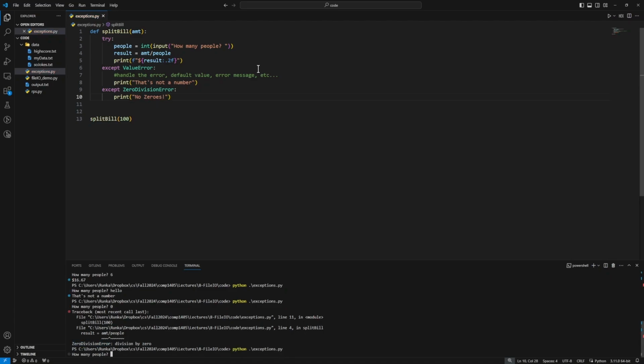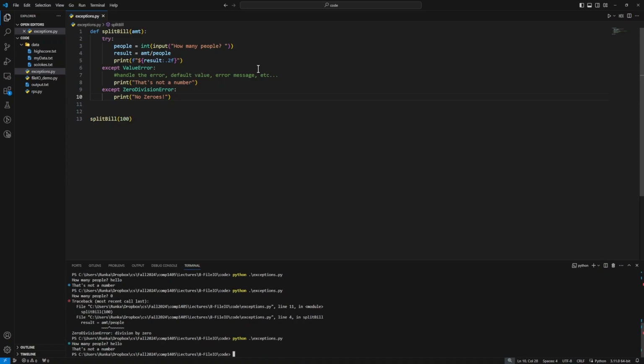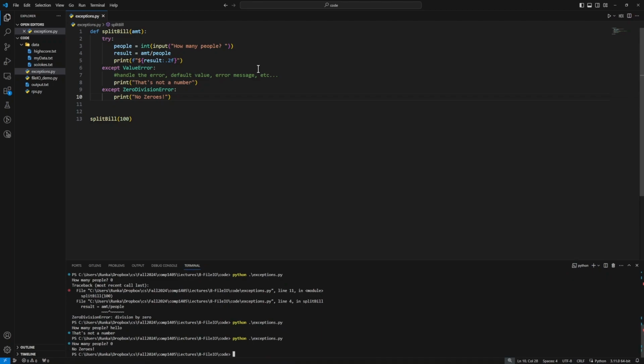Test this out, save and run our code. We get how many people. So if I had said hello still, that goes to the first branch. And if I say 0 instead, then it goes to the second branch. There's no runtime error crashing our code, and we're handling each one of these two types of errors separately. So even with this small example, we can see the advantage of using exception handling versus using if statements instead for our error checking. And let's solve this same problem without exceptions so we can see this alternative.